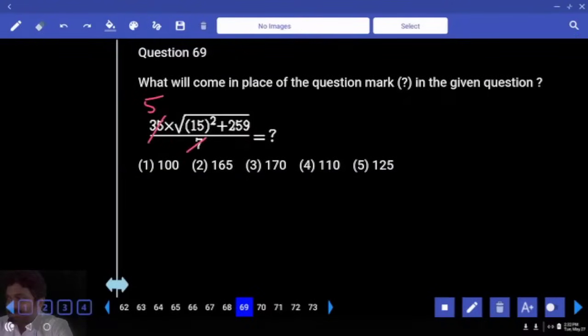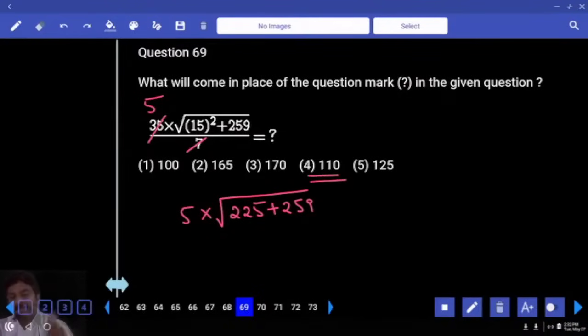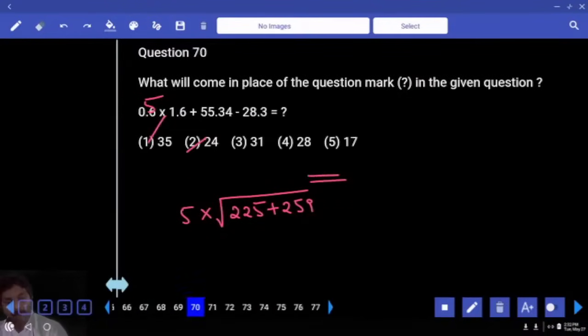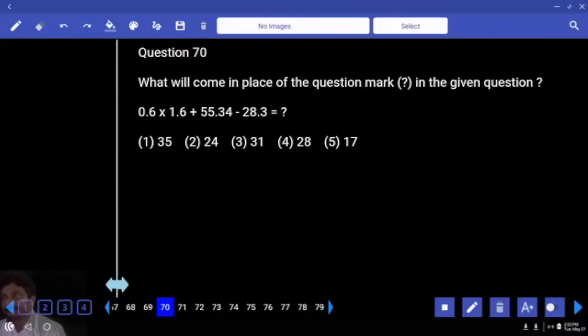All are multiples of 5. Number inside the bracket is under the root value. 15 square plus 259 is equal to 484. Under root of 484 is 22, into 5, 110. Forget about decimals. 6 16 times, that will be 0.96. Got it?